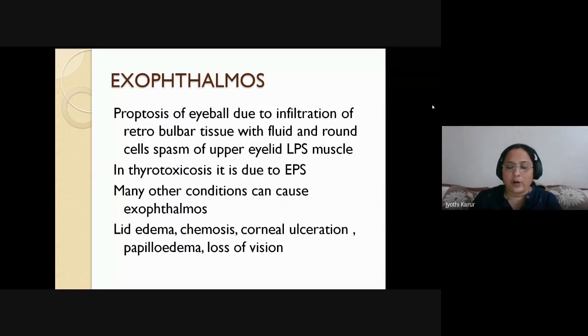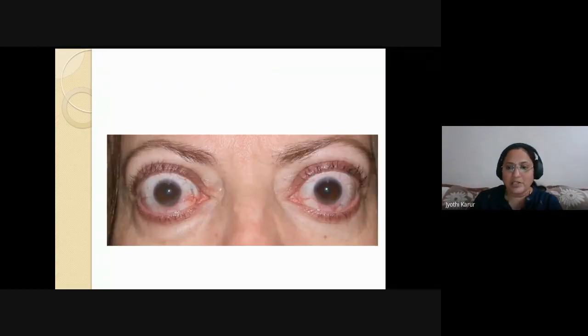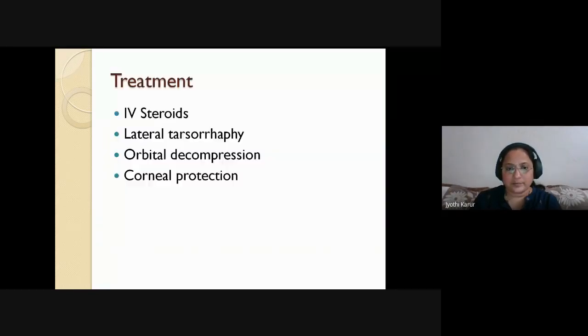There are many other conditions which can cause exophthalmos, but in thyroid disease there is lid edema, chemosis, corneal ulceration, papilledema, and loss of vision in late stages. I am not going into much detail. So this is typical Graves' ophthalmopathy.